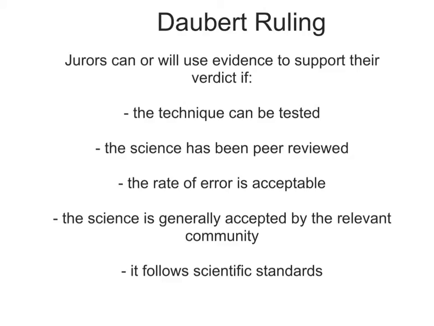Many were concerned that the Federal Rules of Evidence were more liberal than the Frye Standard, and that they did not distinguish between what is or is not scientific testimony. Many states decided to remain faithful to the Frye Standard because it was already codified in their state law, or because of the general confusion of whether the Federal Rules of Evidence actually superseded the Frye Standard. This all came to a head in 1993 with the court case Daubert versus Merrell Dow Pharmaceuticals, and this led to what is considered the Daubert Ruling.